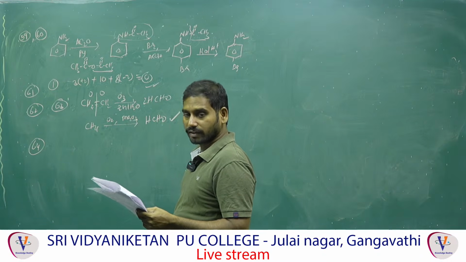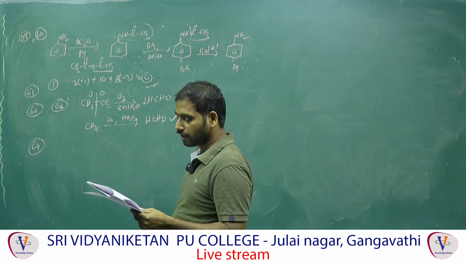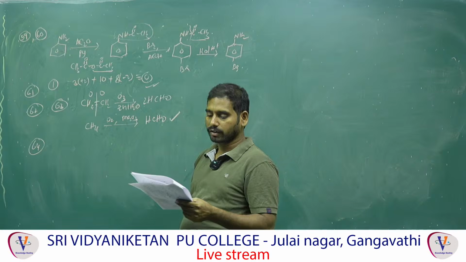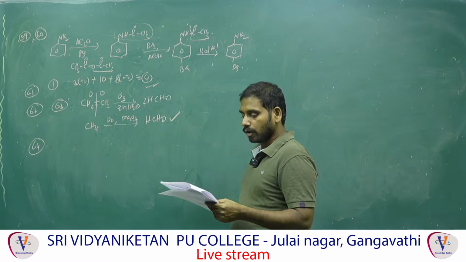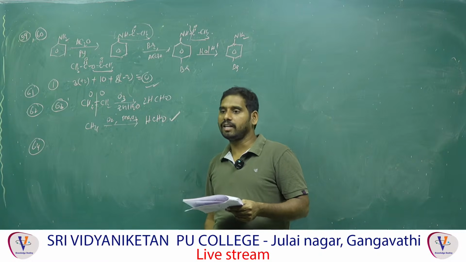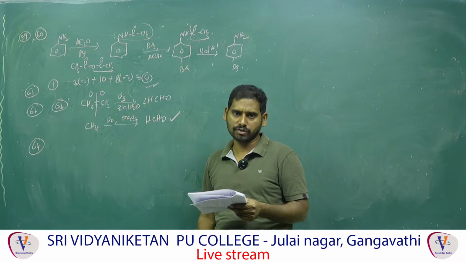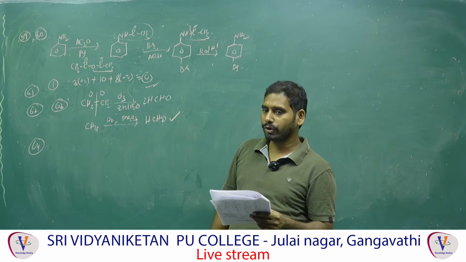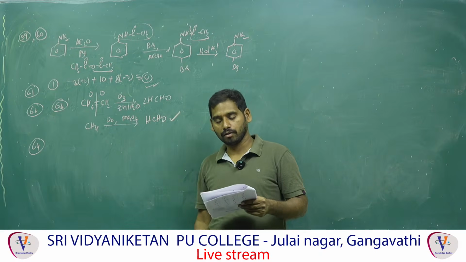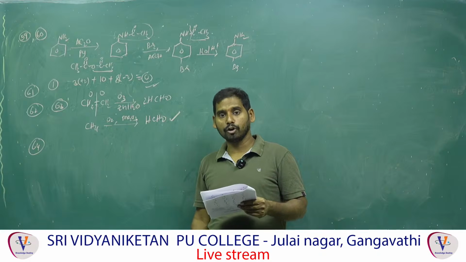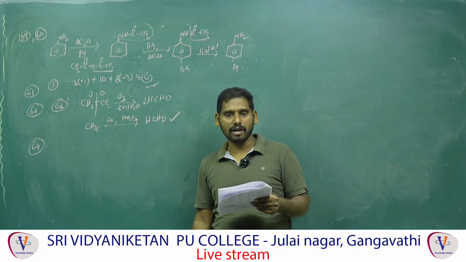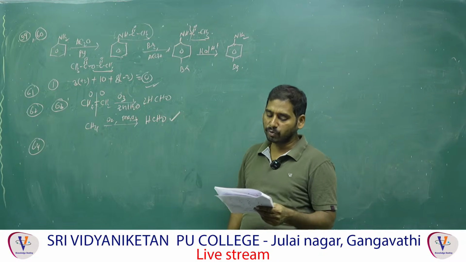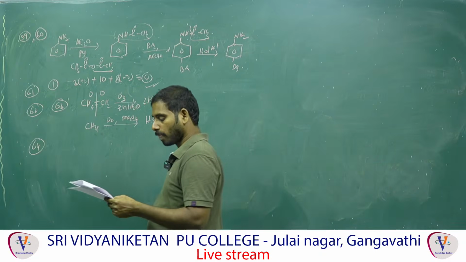RMgBr, this is a Grignard reagent, followed by D2O. The given product is that one. So what is the product? They are asking 2-deuterobutane, because in option D the deuterium is present at the second position. That is the meaning. D replaces MgBr, so the product is 2-deuterobutane. So the answer is the second option.